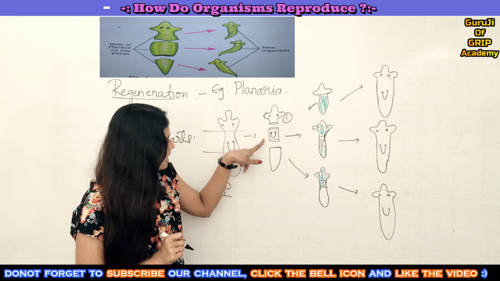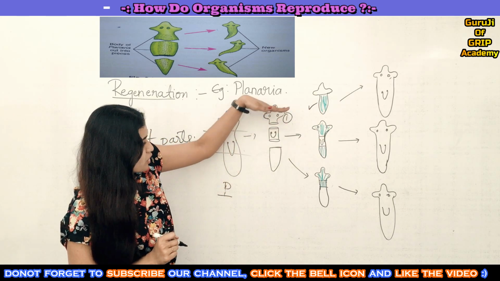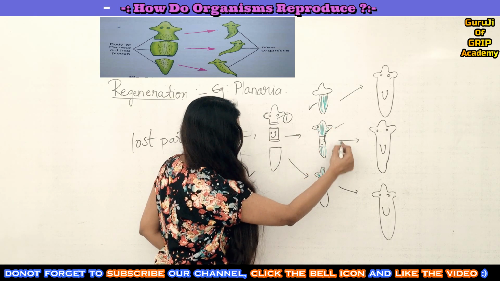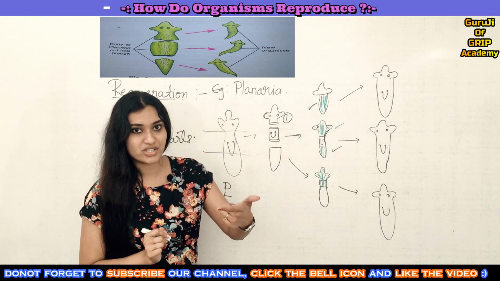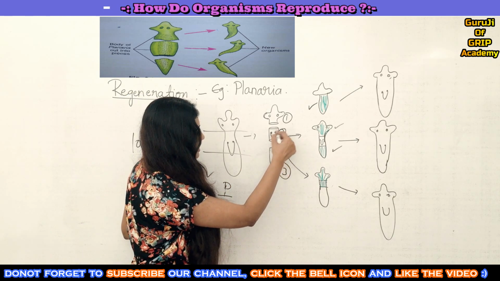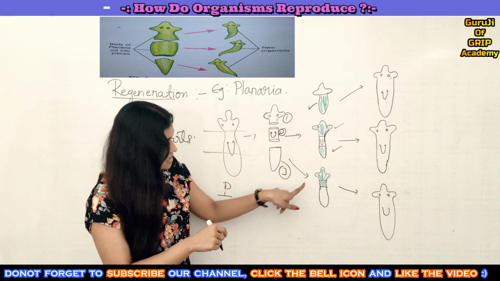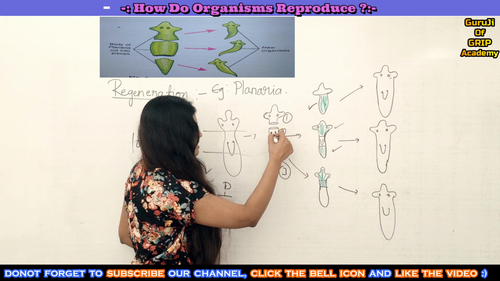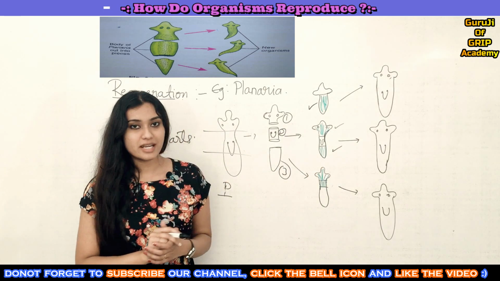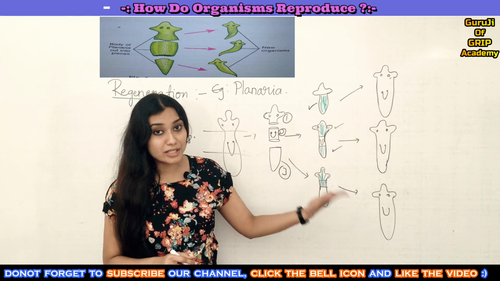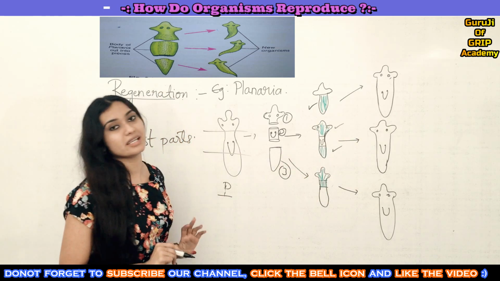And the second part didn't have a top or bottom part, right? Here you can see that both the parts are being regenerated, and the third portion had only a basal part, and here you can again see that the two parts, this and this, are being regenerated. And finally you can see 3 new individual planarias, right?